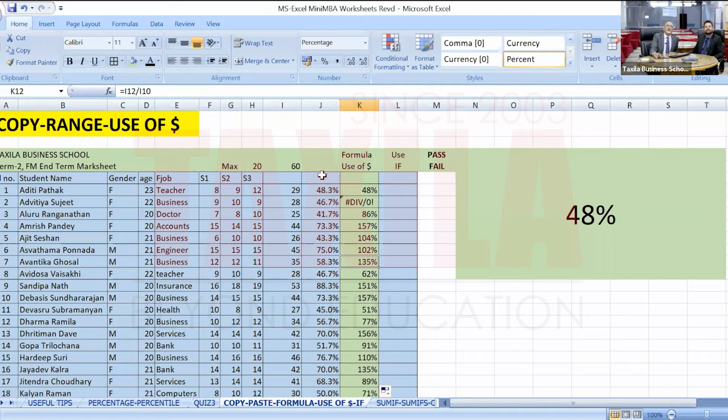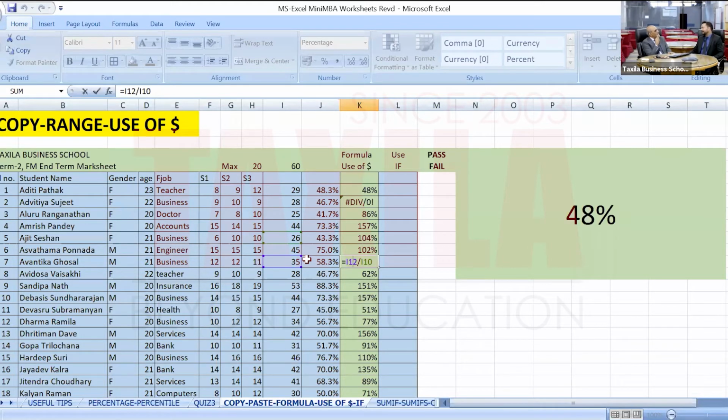You have to go and look at the formula bar. It says I12 by I10. So when I click 135 Avantika, I12 is her score and I10 is the score of Ajit. Why did this happen?